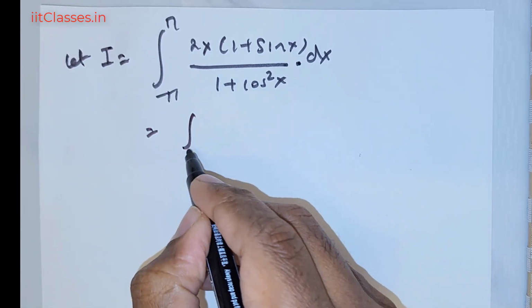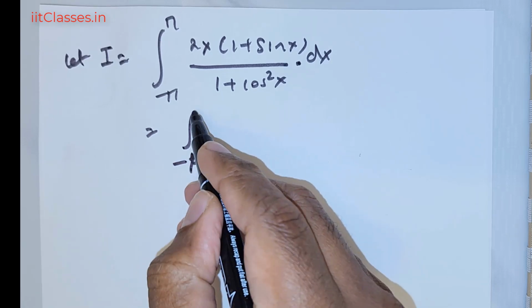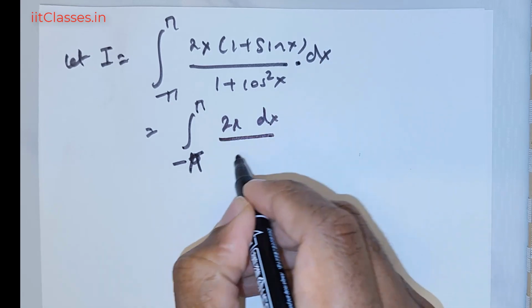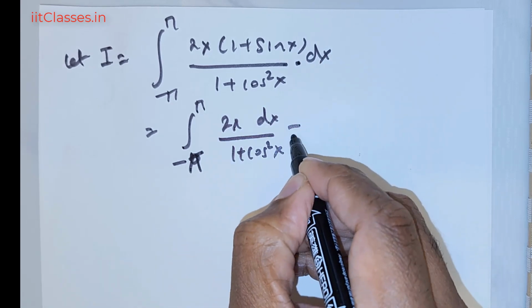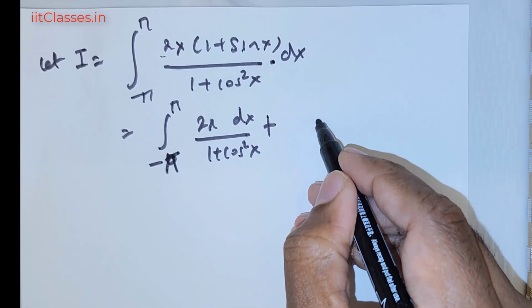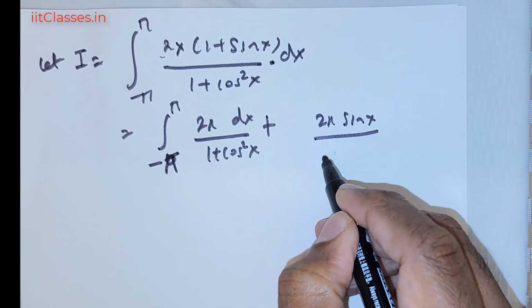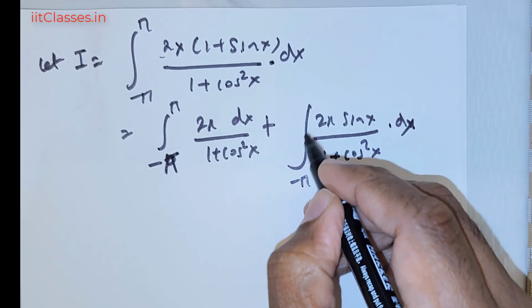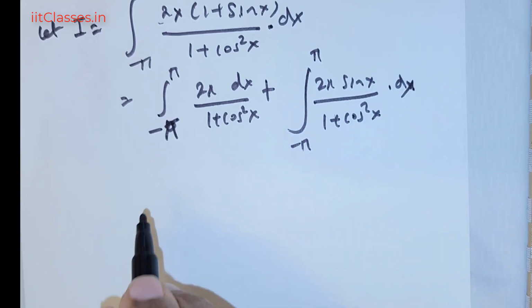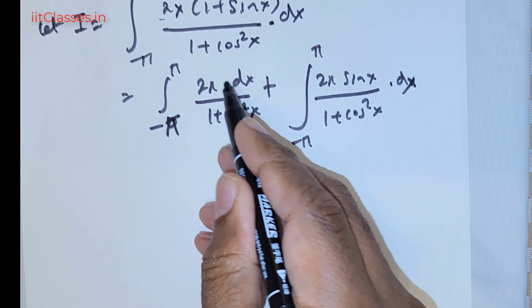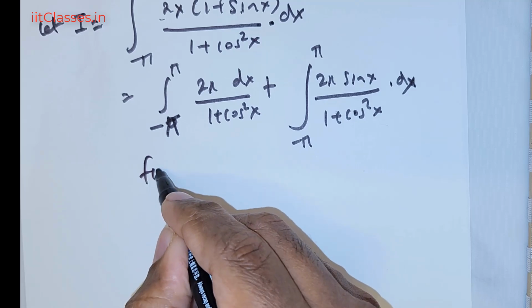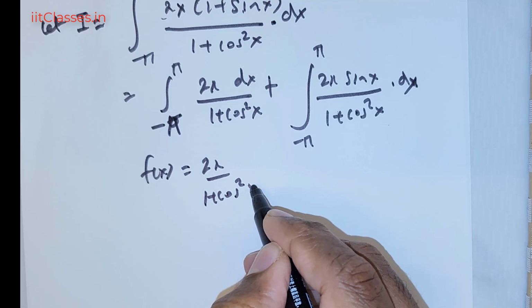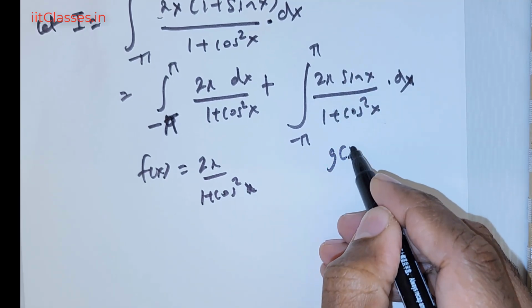I would like to rewrite this as the integral from negative pi to pi of 2x times 1 times dx over (1 + cos squared x), plus 2x times sin x over (1 + cos squared x) times dx. So the integral is from minus pi to pi. Now if you were to take the first quantity as, say, some f of x, and this quantity as, say, some g of x,